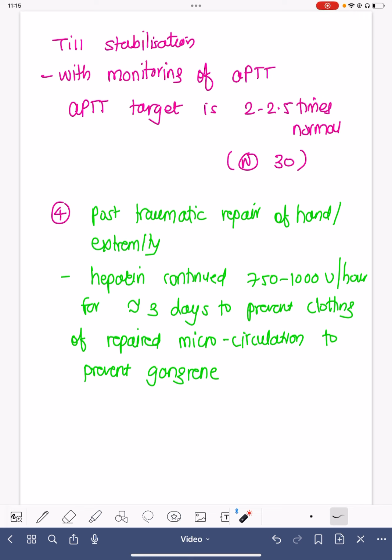Whenever there is a surgical insult to the hand, whenever there is crush injury, or whenever there is a reconstruction of the hand or extremity, because of extensive crush injuries of the small vessels, the chances of clotting in these reconstructed arteries or arterioles is much more. So to keep these smaller arteries and arterioles patent, very commonly heparin is continued at the rate of 750 to 1000 units per hour for around 3 days to prevent the clotting of the repaired, reconstructed microcirculation and to prevent gangrene.